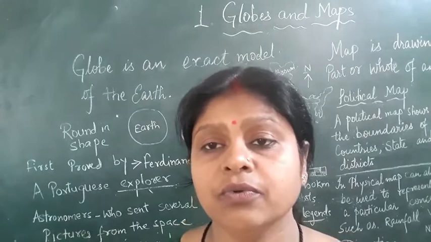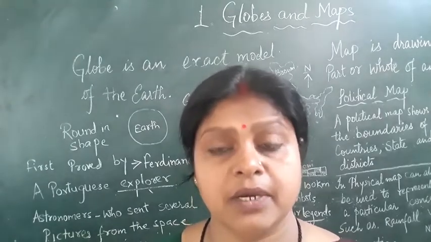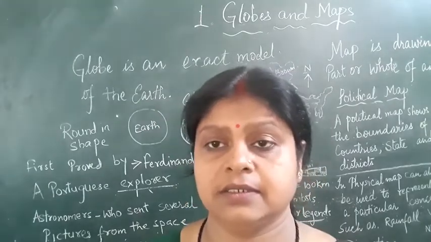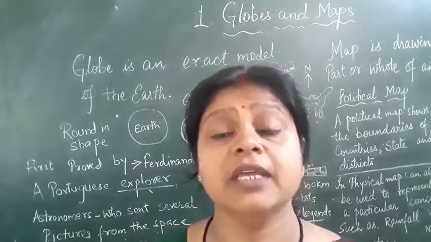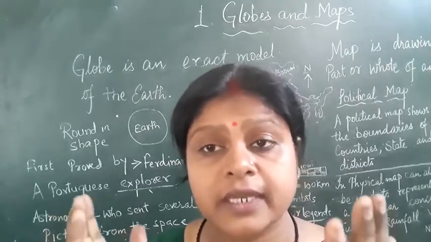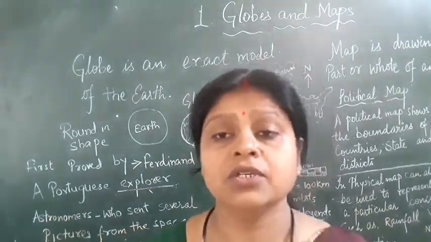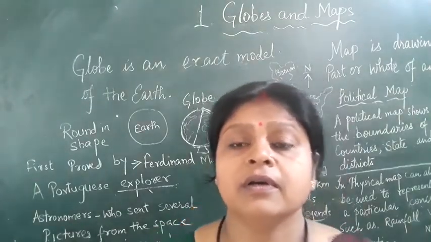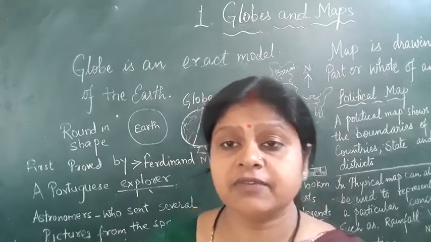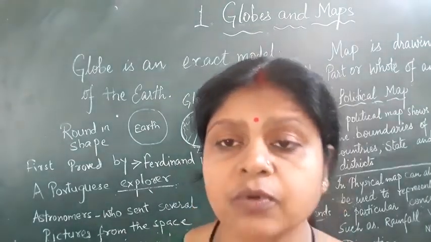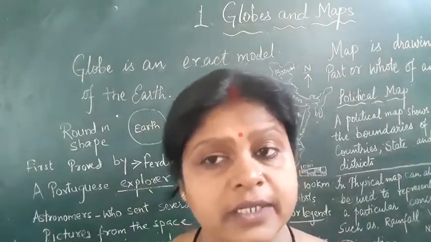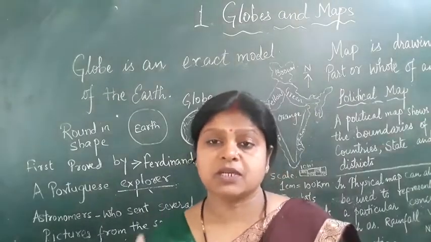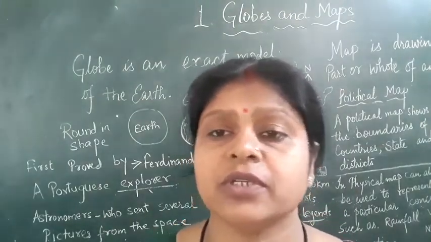So what we do, we have a map. A map is a drawing of a part of a particular place so that we can point out the exact information of the place. So therefore there are a few disadvantages of a globe: each and every place cannot be seen on the globe. We cannot see the whole globe at a time. Only one part of the globe can be seen. Moreover, the globe is round in shape. It is a model, so it is not easy to carry.